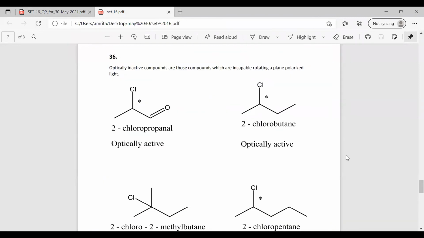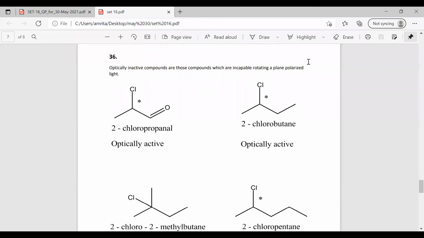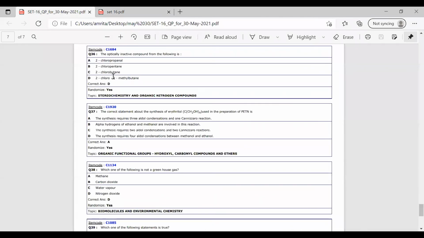Among these options, drawing the structure, we can find out that 2-chloro-2-methyl butane is optically inactive. It does not have the capacity to rotate the plane polarized light. So among the options, you have to draw the structure first. The correct answer for this question is option D, that is 2-chloro-2-methyl butane.